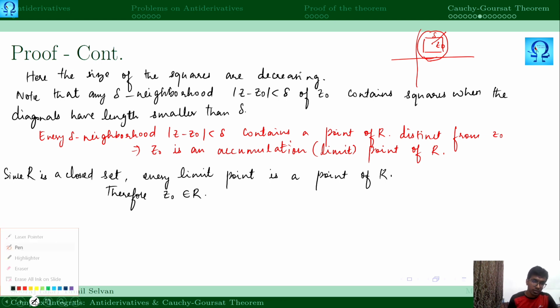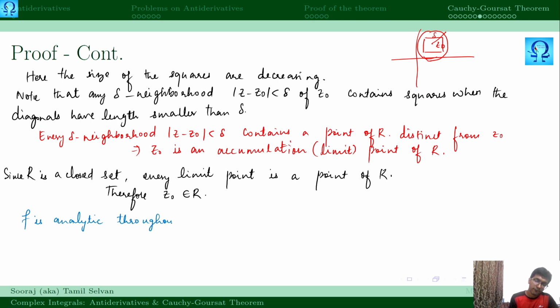Now let us make use of the analyticity of the function. f is analytic throughout R. In particular, f is analytic at z naught, which is a point of R, right?